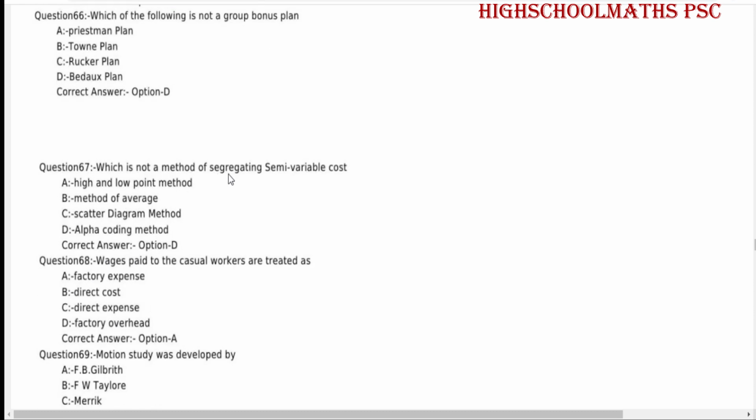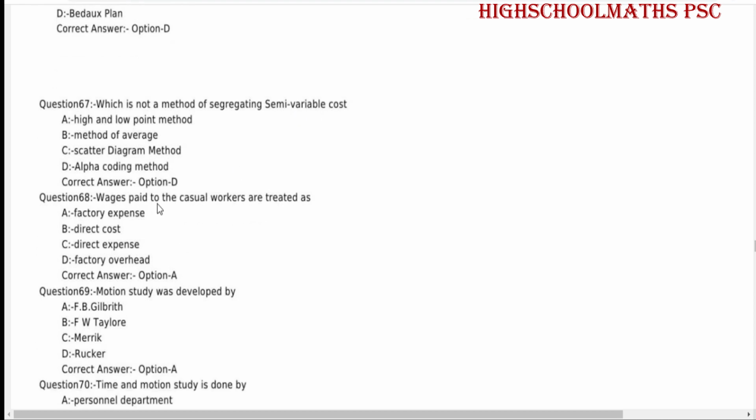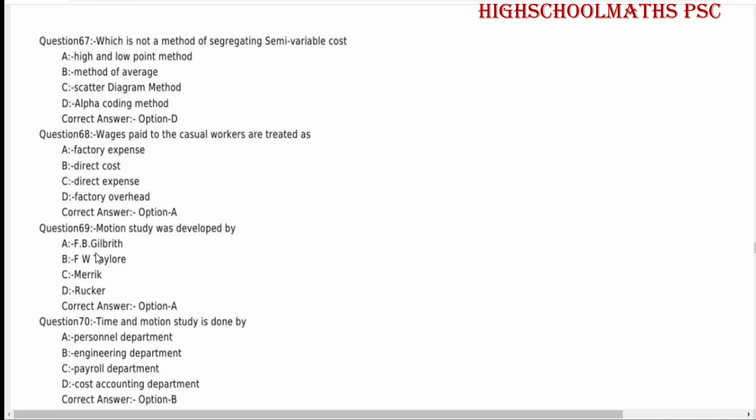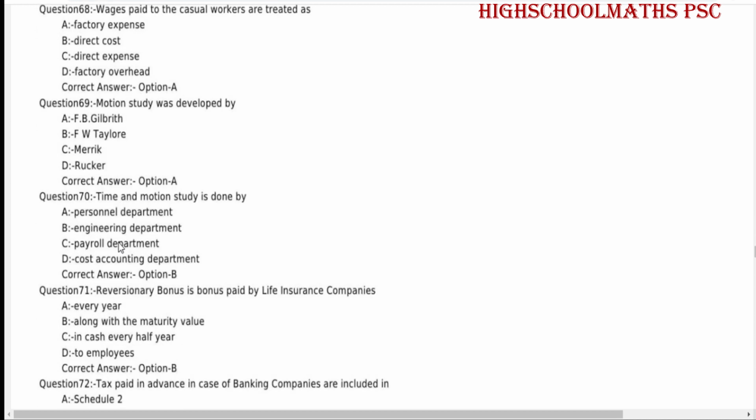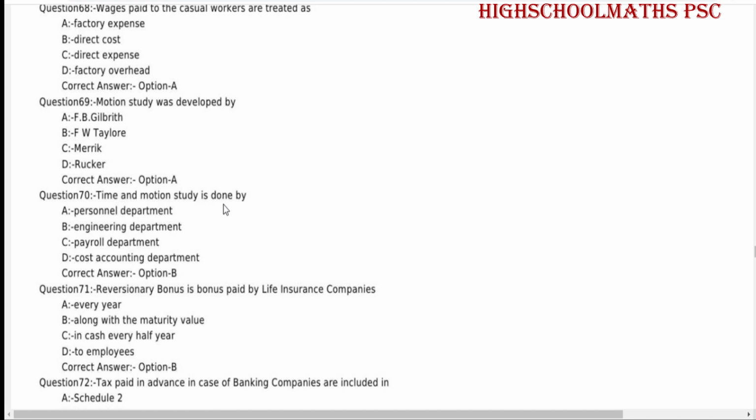Which is not a method of segregating semi-variable cost? Alpha coding method. Wages paid to the casual workers are treated as factory expense. Motion study was developed by F.B. Gilbreth. Time and motion study is done by Engineering Department.